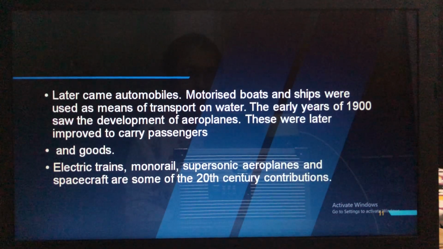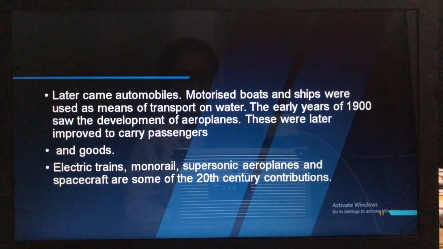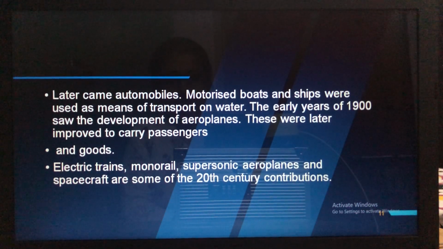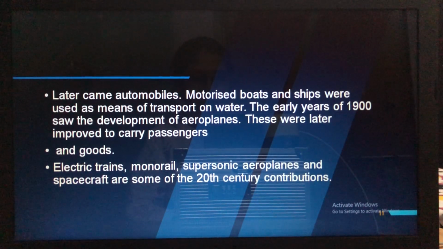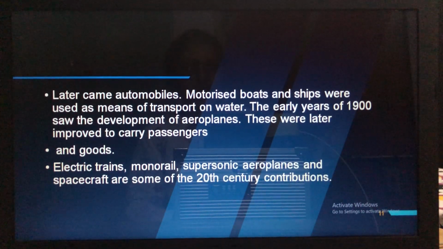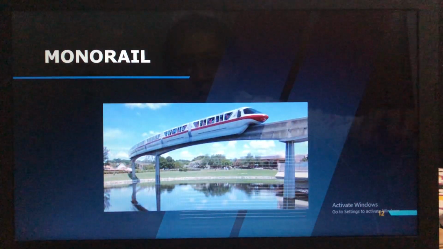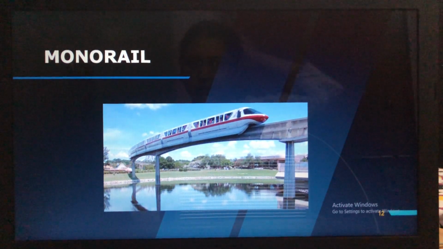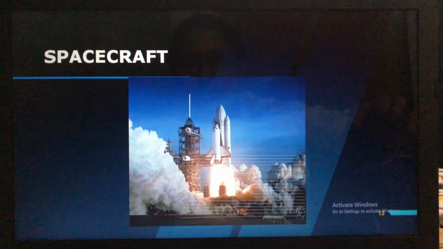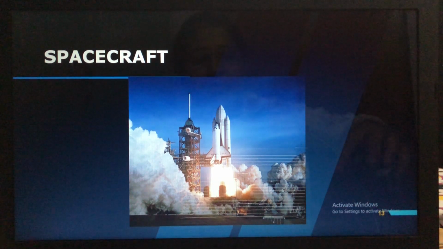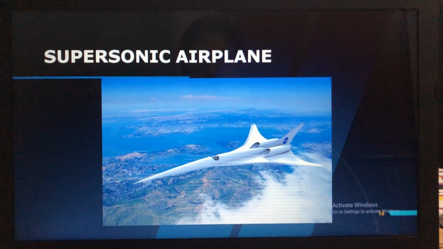Then aeroplanes developed. These also later improved to carry the passengers as well as the goods. Then electric trains, monorails, supersonic aeroplanes and spacecraft were made in the 20th century. So these are the monorail, this the spacecraft, and the supersonic aeroplane.